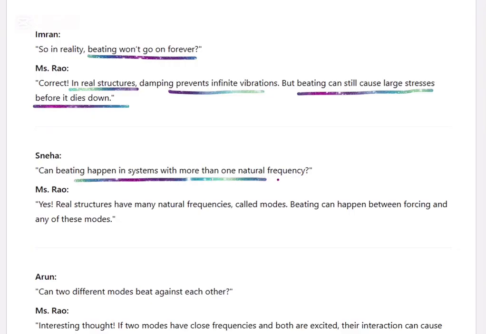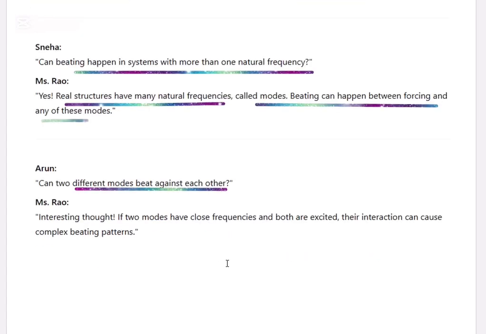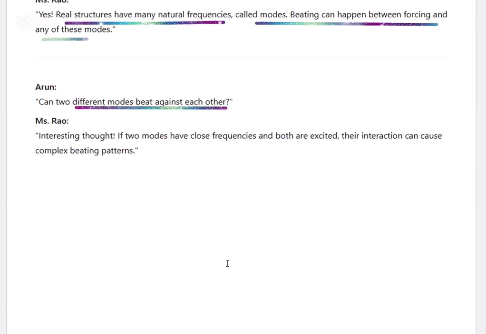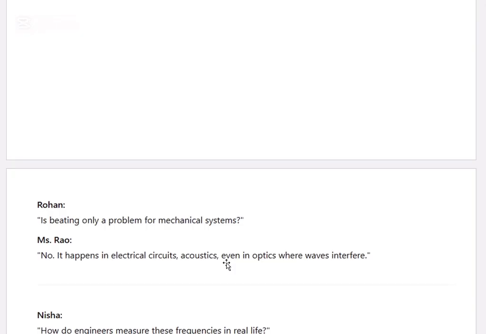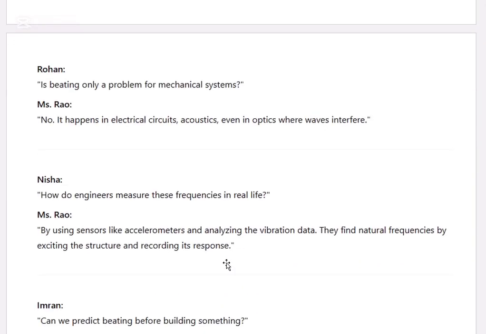Beating happens in systems with more than one natural frequency. Real systems have many natural frequencies called modes. Beating can happen between the forcing and any of these modes. Can two different modes beat against each other? If two modes have close frequencies and both are excited, the interaction can cause complex beating patterns. Is beating only a problem in mechanical systems? No, it also appears in electrical circuits, acoustics, even in optics, where waves interfere.